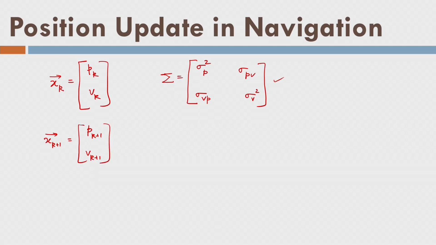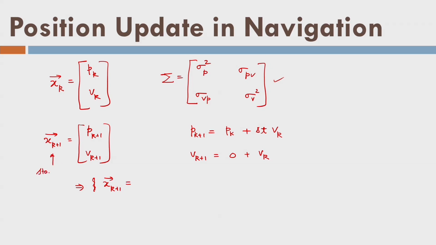I can write from the standard equations that the position is updated from the old position plus delta t times speed vk. Delta t is the time difference. So I can write this. Similarly, what about vk plus 1? There is no update in vk, or speed is constant. So how can I write this in matrix form? Xk plus 1 is the state vector at time k plus 1, and this is also the state vector at timestamp k.